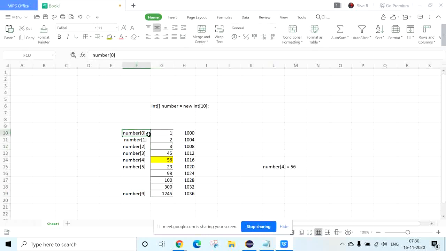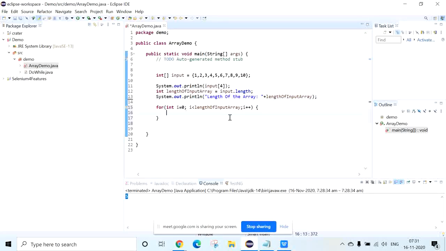Now I want to take the value, so I have to write input of i. You can write like this: i plus index value is, and then input of i.